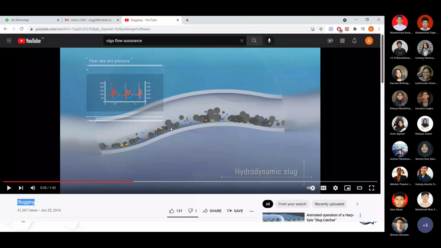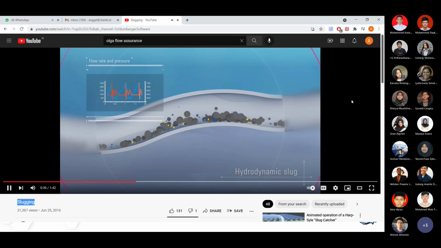So once in a while, like every 6 months or every 1 year, the oil company will have maintenance to clean all of this pipeline. You don't want this accumulation of oil at the bottom of the pipeline, so they will send something called a pig. Okay, literally pig, P-I-G. It is sent to brush or to force the liquid to the downstream process.